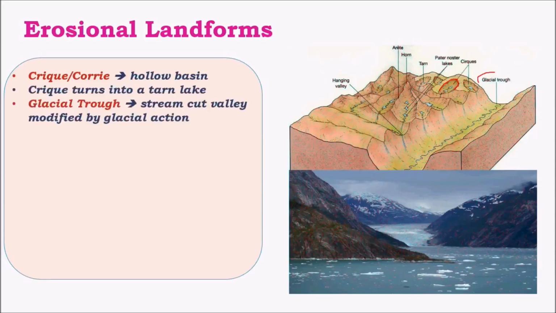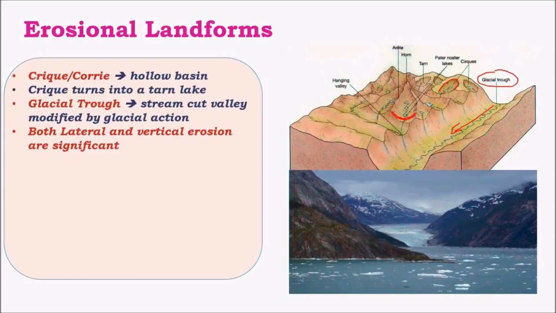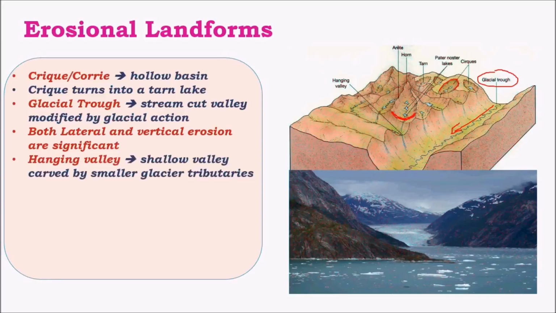And the next one is the glacial trough. A glacial trough is a valley which is formed due to vertical erosion as well as lateral erosion. In the whole of glacial erosion, both lateral and vertical erosion play a significant role. Hence, most of the valleys we see are U-shaped because of both vertical and lateral erosional processes.